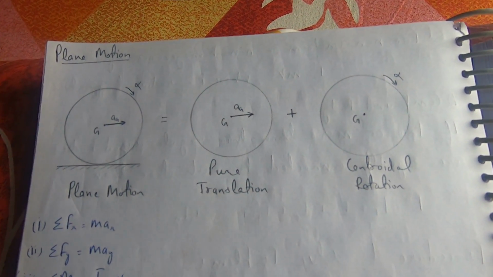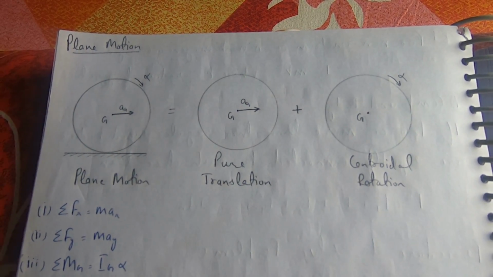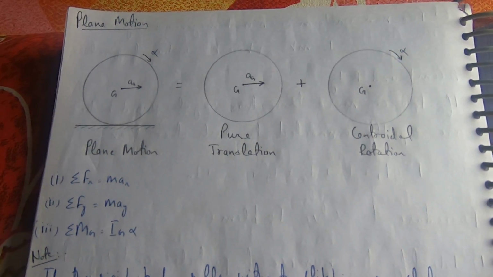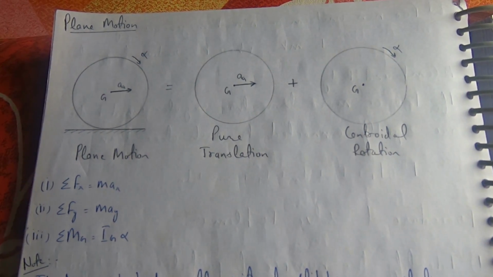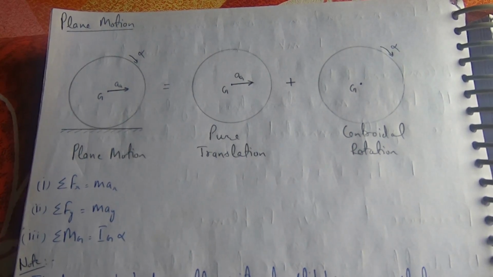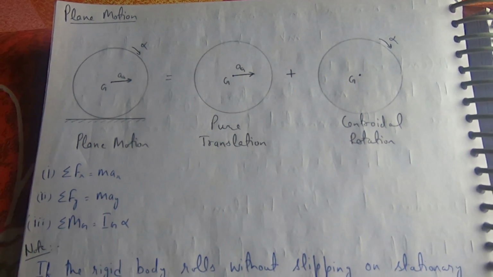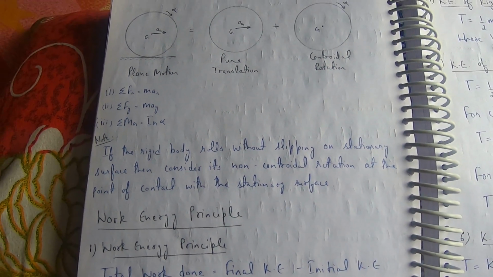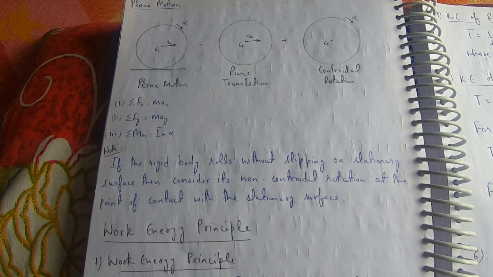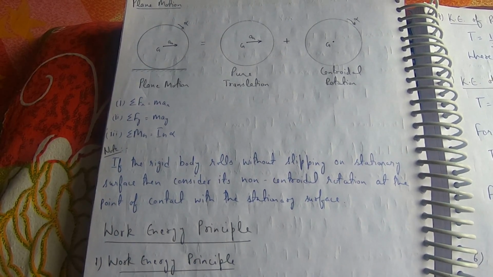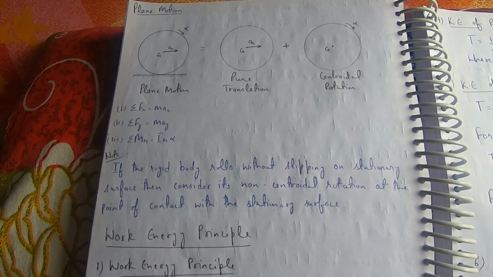Plane motion. Plane motion is a combination of pure translation and centroidal rotation. Summation of forces in x direction is equal to max. Summation of forces in y direction is equal to may. Summation of moment about G is equal to Ig into alpha. Note: if the rigid body rolls without slipping on a stationary surface, then consider its non-centroidal rotation at the point of contact with the stationary surface.